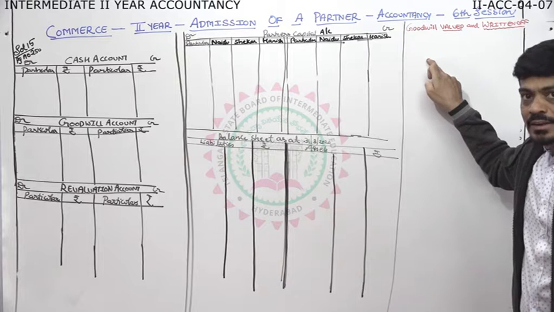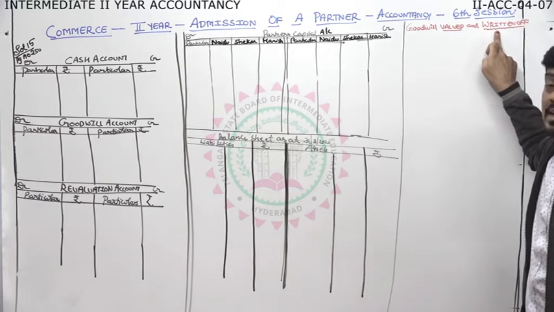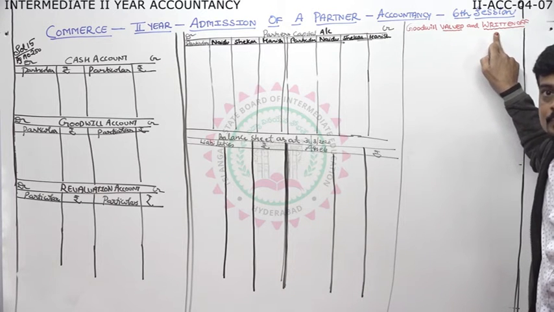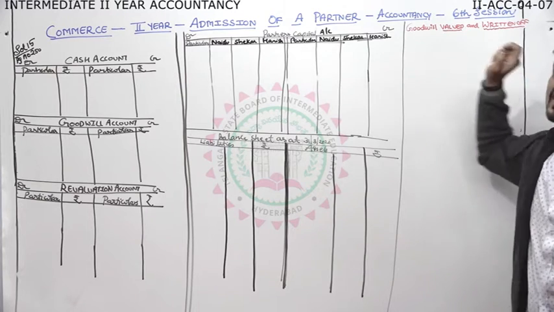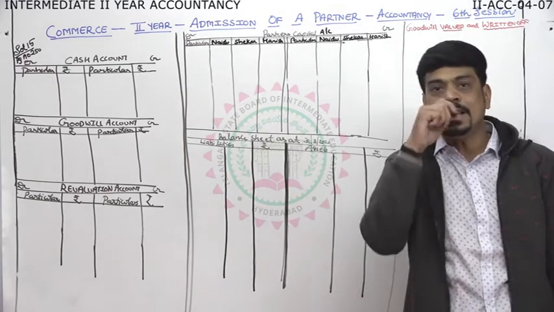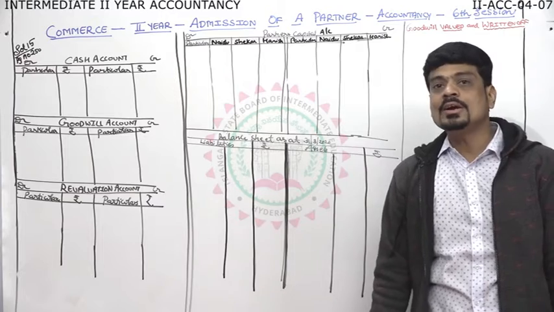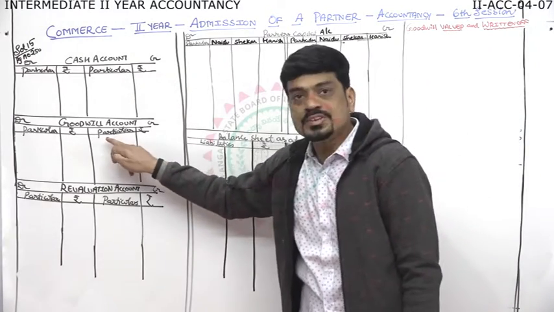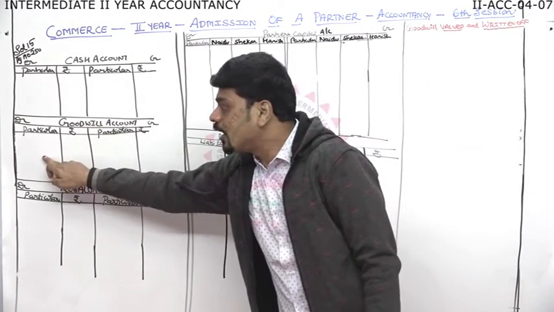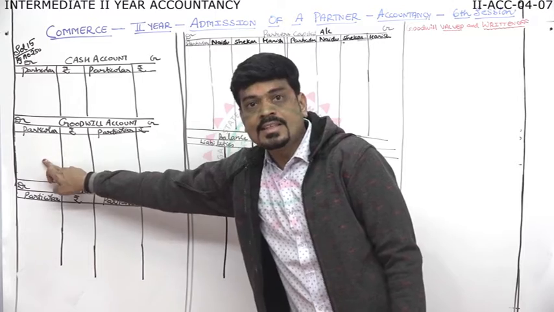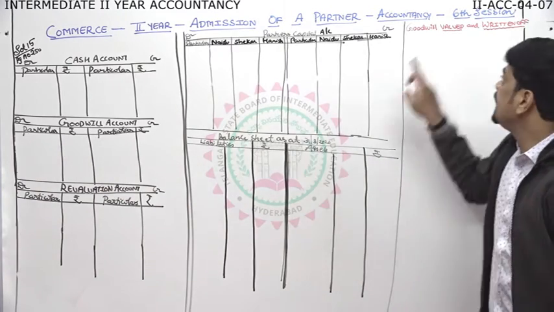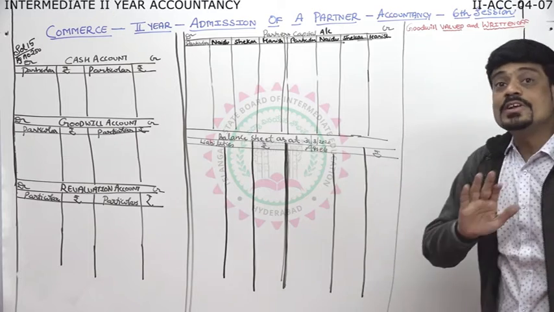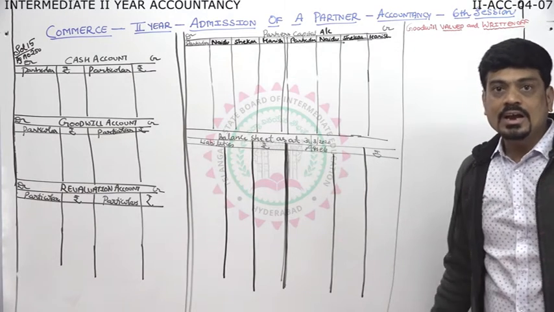But when they say it is written off also, then it is very important to know how to write off the goodwill, in the sense, eliminate the goodwill. We don't want to maintain the goodwill. In the last class, we prepared the goodwill account, we wrote it for partners, and we showed it in the balance sheet. But now they are telling it is written off, which means goodwill should not be shown in the books of accounts.